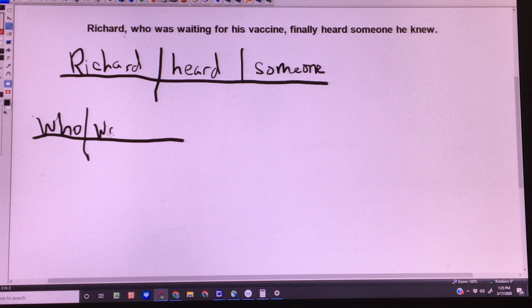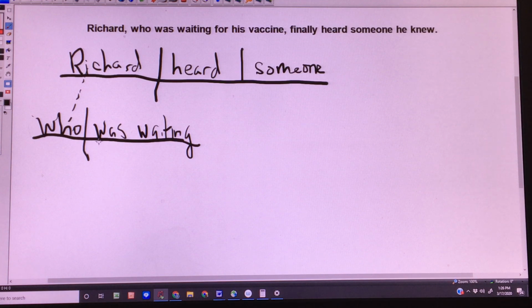Of course, the who refers back to Richard. So this who is the relative pronoun, and we draw a dotted line up to the thing it's referring to, that it's pointing back to.